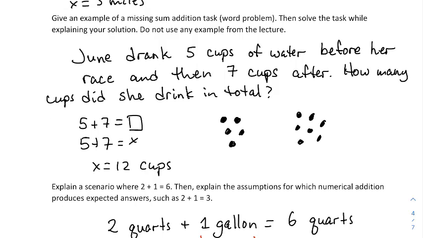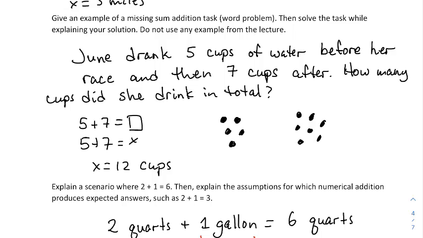Next one, give an example of a missing sum addition task. Then solve the task while explaining your solution. Do not use any example from the lecture. I went with June drank 5 cups of water before her race and then 7 cups after. 7 cups of water, to be more precise. How many cups of water did she drink in total?